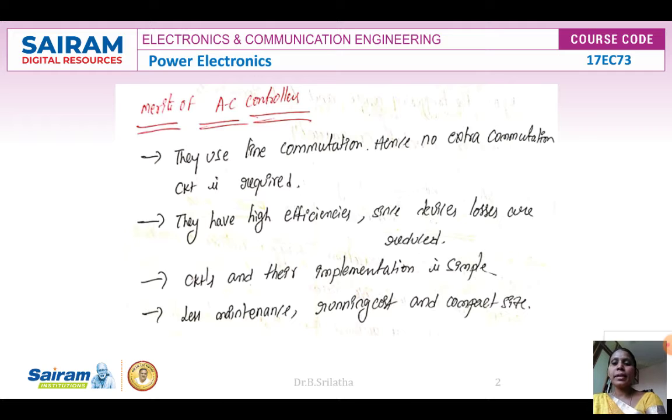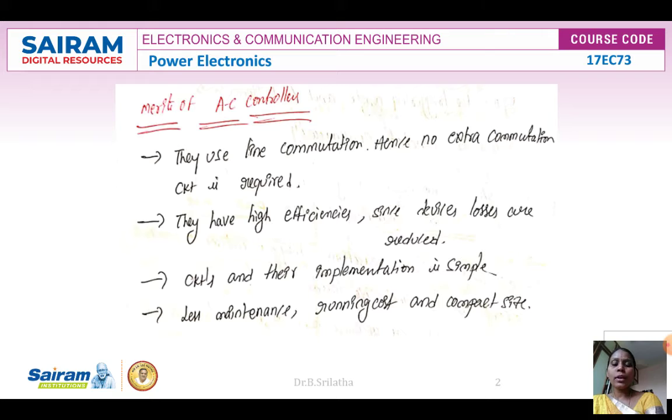First we will see the merits of AC voltage control, that is nothing but the advantages of AC voltage control. We know AC voltage control is one type of controller. It converts AC to variable AC. So wherever we need a regulated AC supply, we can use this type of controller. They use line commutation, and hence no extra commutation circuits are required.